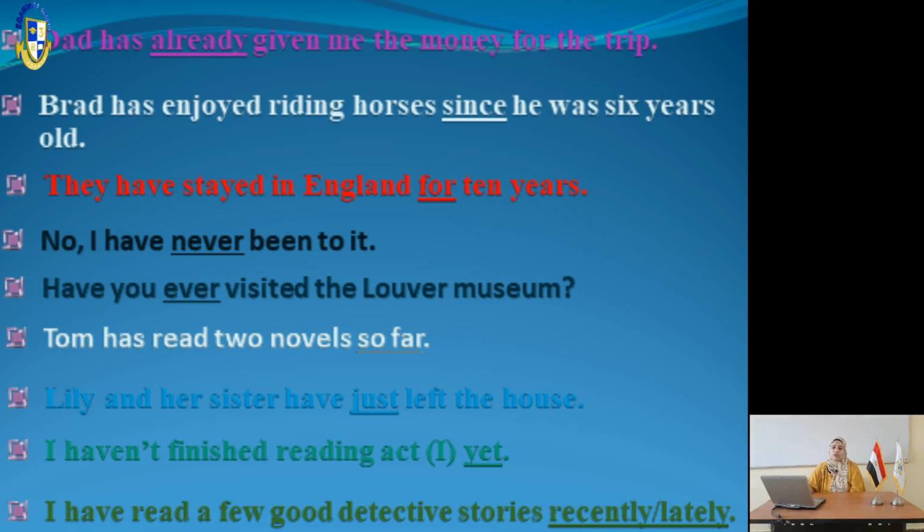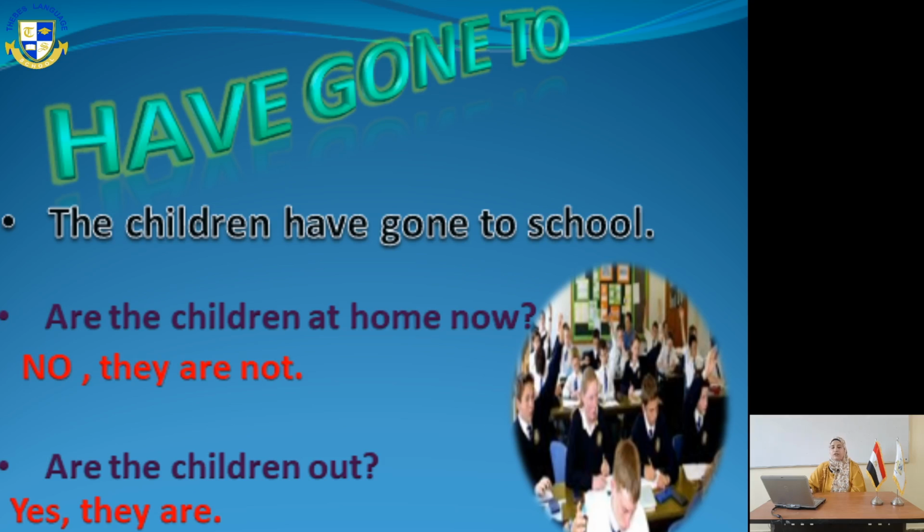Now we are moving to something else, slide number 13. The difference between have gone and have been. Have gone means to go somewhere and you are not back. You don't come back. For example, the children have gone to school. It means that they are not here. So are the children at home now?